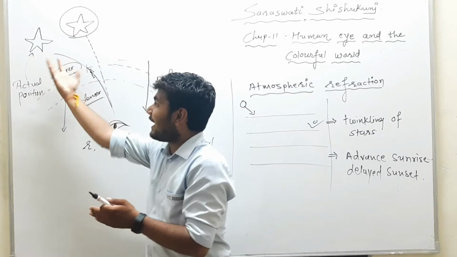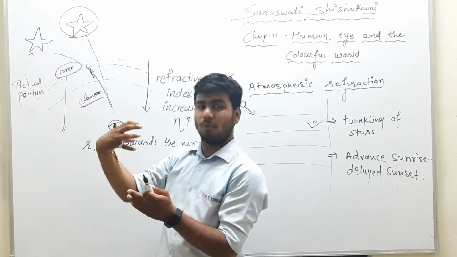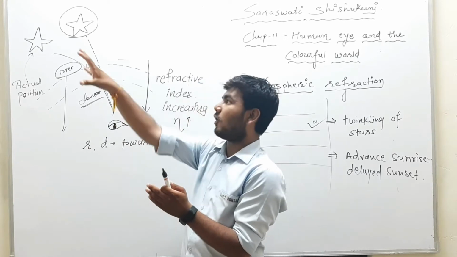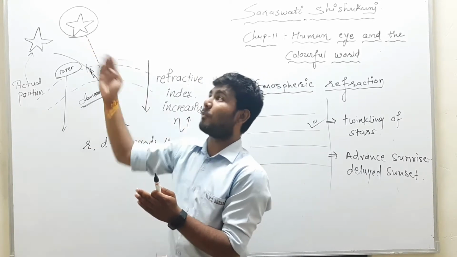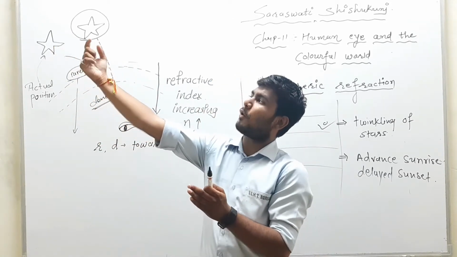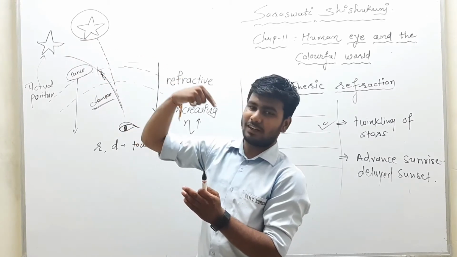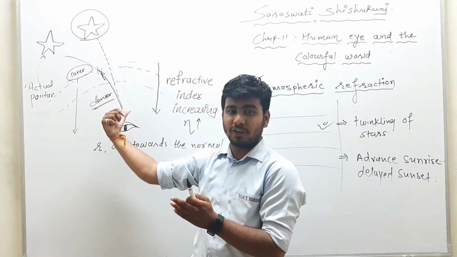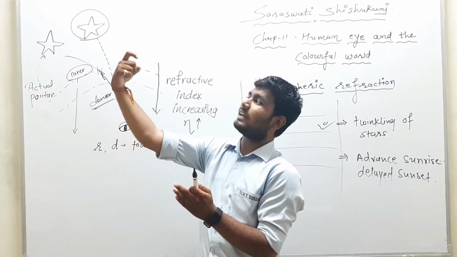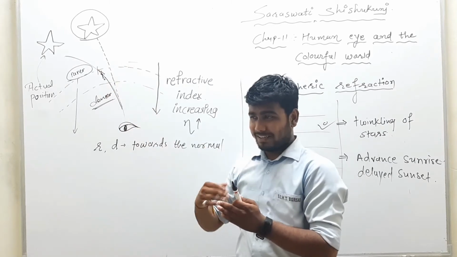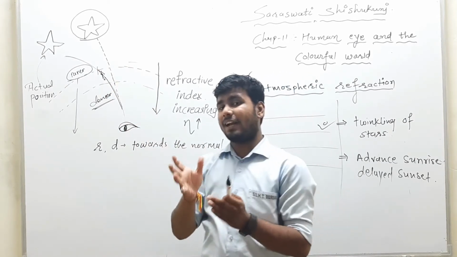So when light enters, sometimes it will be more intense and sometimes it will be low. When we observe the star, even they are point-like objects. When that point-like object radiates light and it passes through the atmosphere of Earth into our eye, it will increase and decrease. Due to that, we feel that the stars are twinkling.